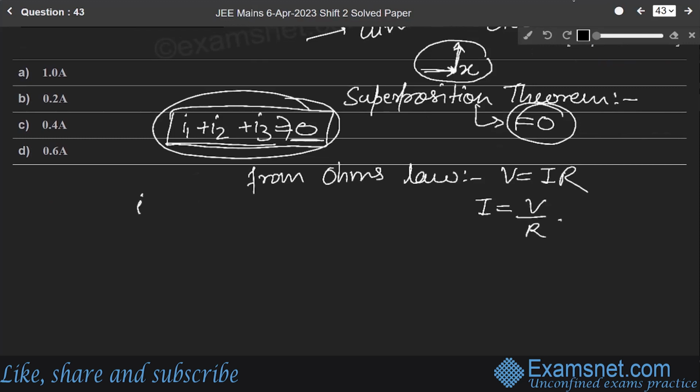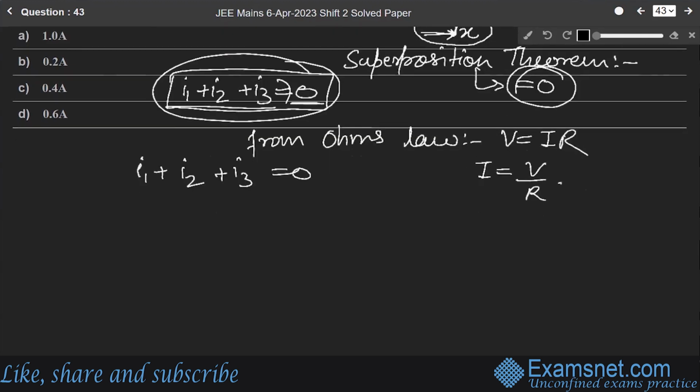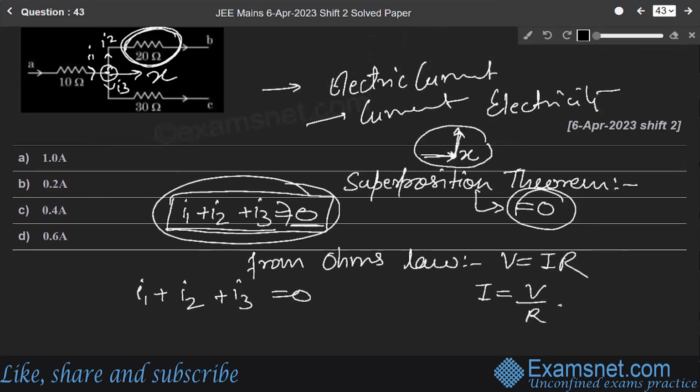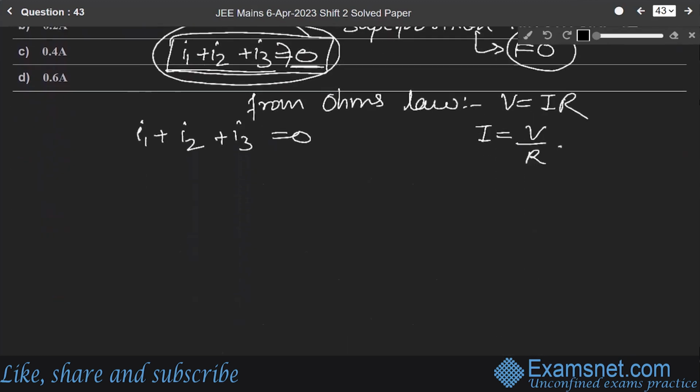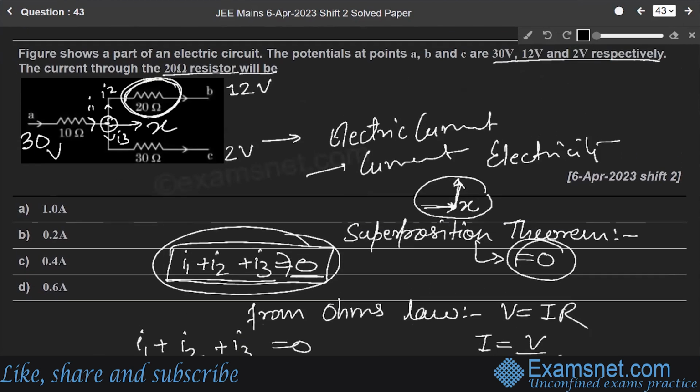Okay, so I1 plus I2 plus I3 equals 0 from the superposition theorem. So I1 will be equal to X minus, here 30 volt, here 12 volt, and here at C 2 volt. So X minus 30 over 10. I1 will be equal to X minus 30 over 10, and I2 will be equal to X minus 12 over this 20.